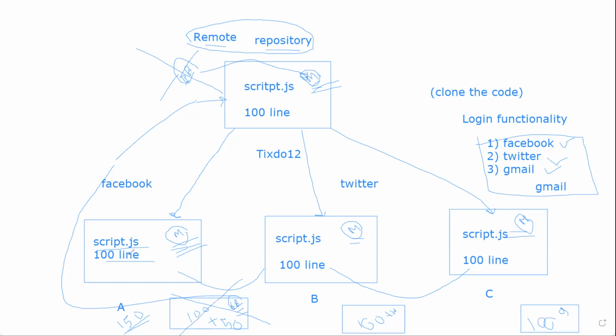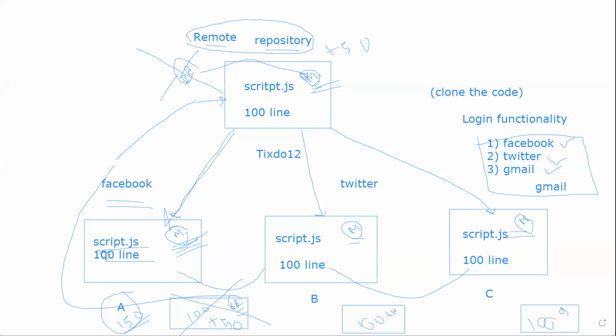But now for the main branch on my machine, the code is still not updated, because the main branch code is now updated by 50 lines, so 150 in total. What I need to do is first merge the code. You can do it with two things: rebase and merging the code, or taking the pull.